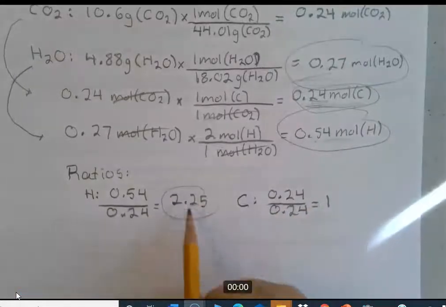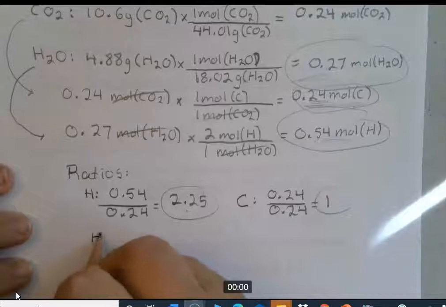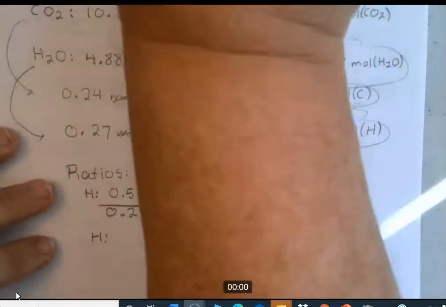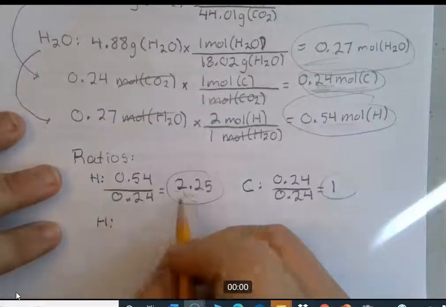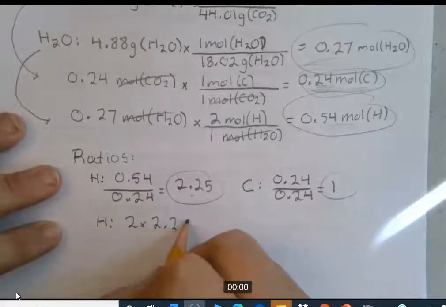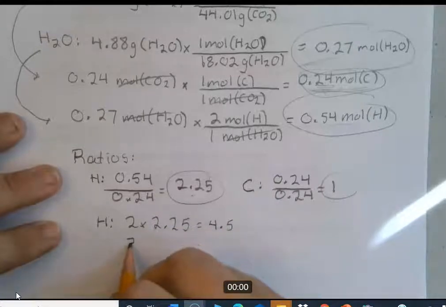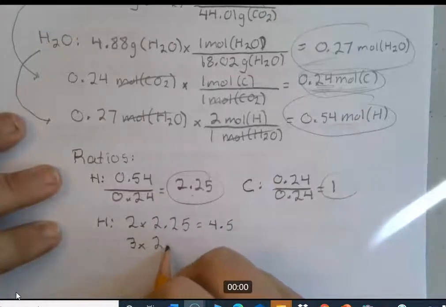Okay, so we have 2.25 there. So we don't have a whole number there, so we're going to have to multiply. And we already did this one, actually. So for hydrogen, let's just walk through the sequence. 2 times 2.25 is not a whole number.